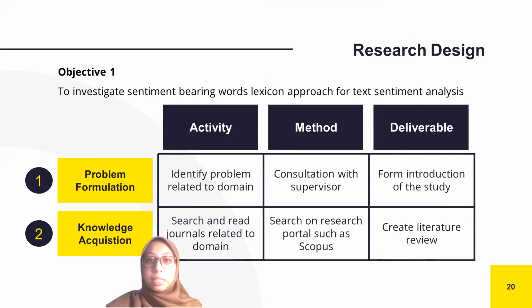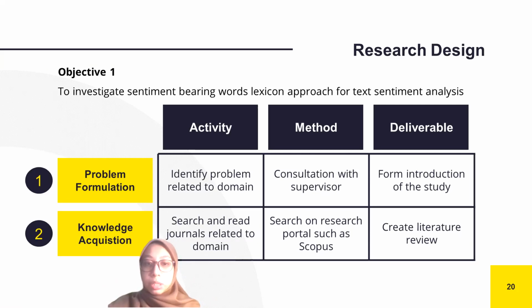Next, for research design, each of the phases will be mapped to the objective, which means for this objective, what kind of phases are involved. For objective 1, the phases involved would be phase 1 and phase 2, where chapter 1 and chapter 2 are made from these phases. First one is problem formulation. In the problem formulation, we identify problems related to the domain by consultation with the supervisor. And the deliverable will be chapter 1: introduction, background study, objective, scope, significance.